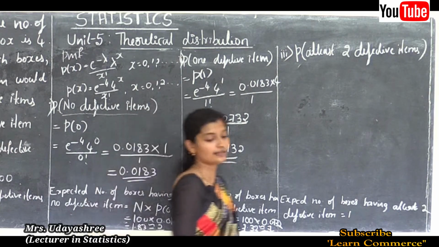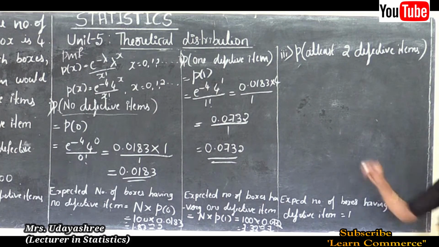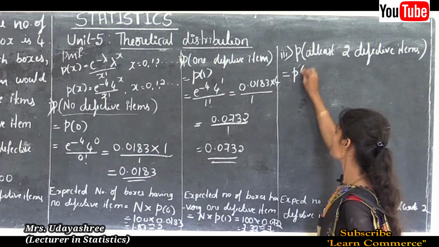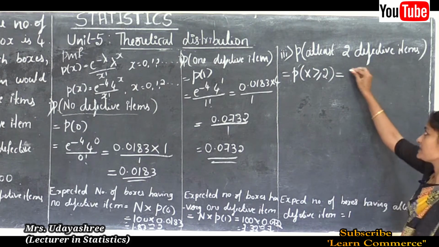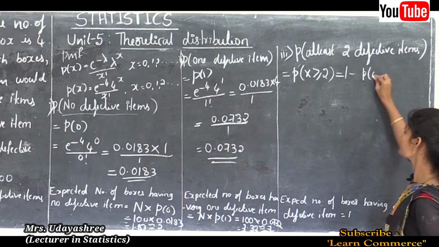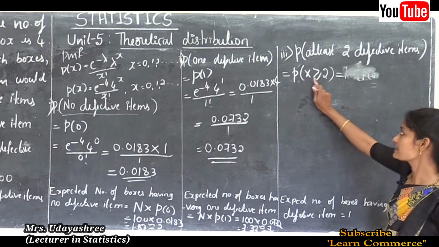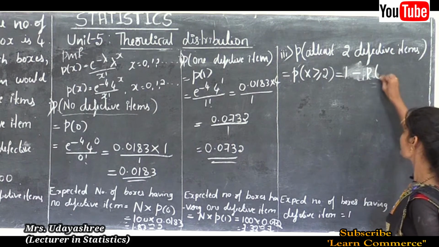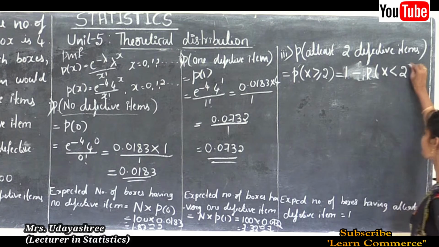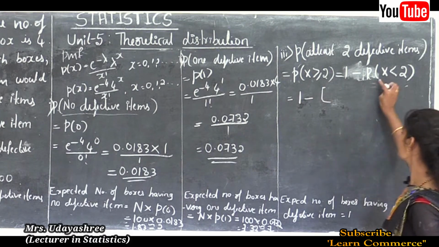Okay, this is approximately 7. Okay, next last sub question, that is probability of at least 2 defective items, that we can write this is equal to P of x greater than or equal to 2. This is equal to 1 minus P of x less than 2.